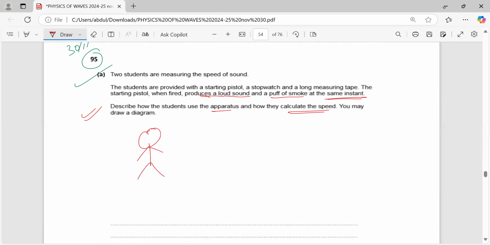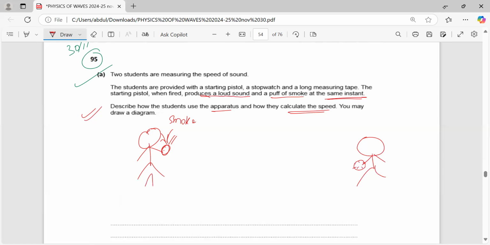This is the student, and don't laugh at this diagram, just a rough diagram. This student has a pistol, so as he fires from this pistol, smoke is produced and a loud sound is produced at the same time. Here's another student standing. He is holding a stopwatch.